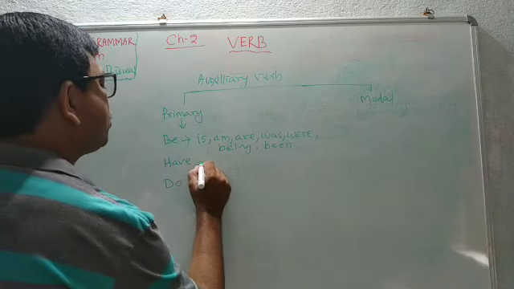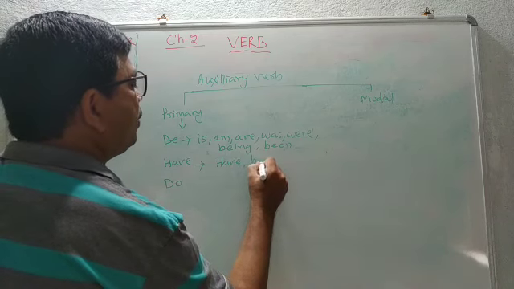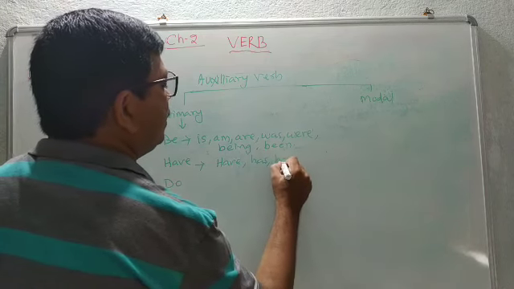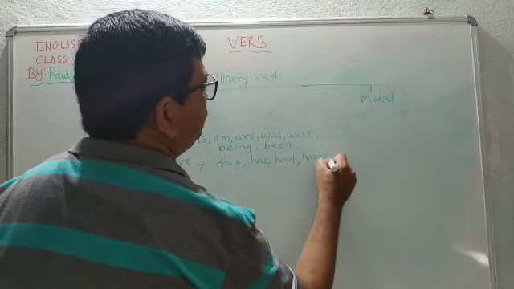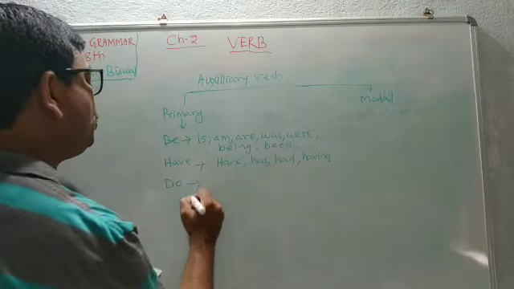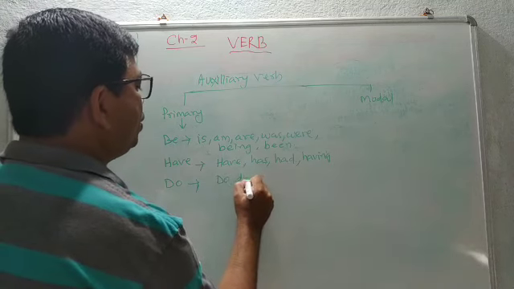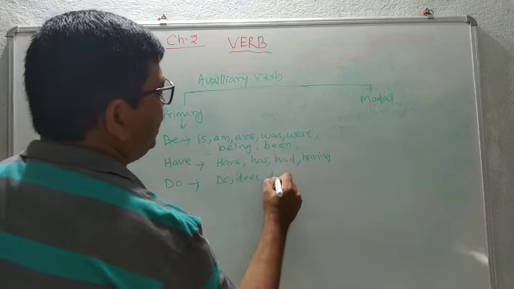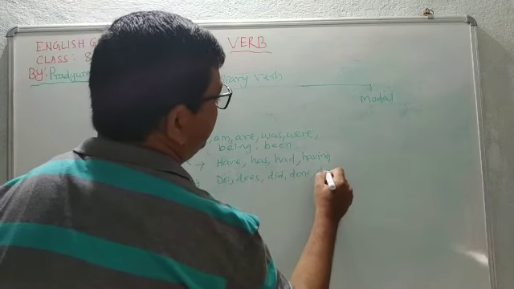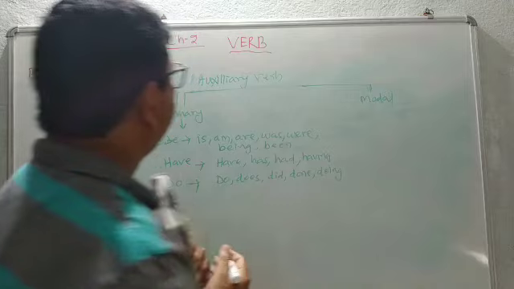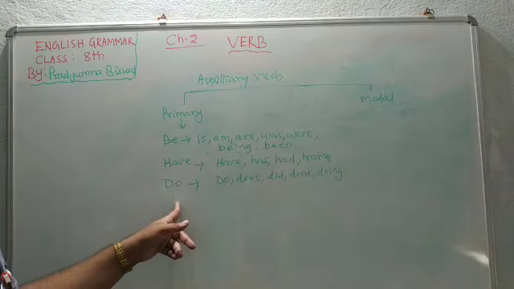Have family members are have, has, had, having. Do family members are do, does, did, done, doing. These are also be, have, and do, the primary auxiliary verbs.